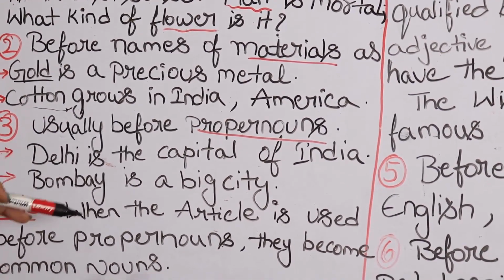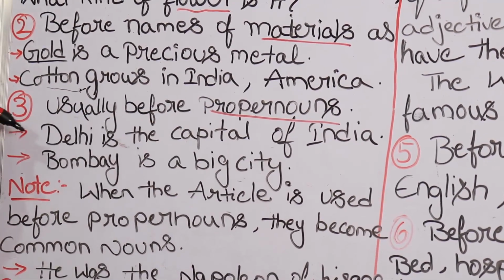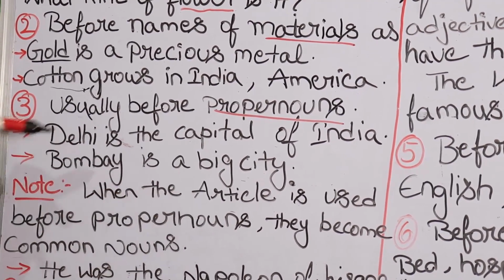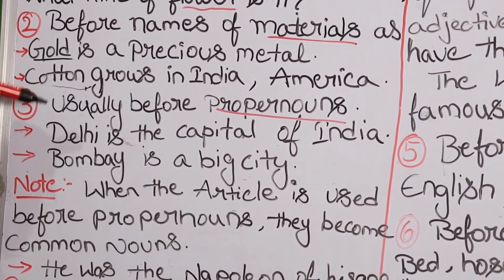And then, usually before proper nouns. For example, Delhi is the capital of India. Mumbai is a big city. In those cases, there should be omission of article.